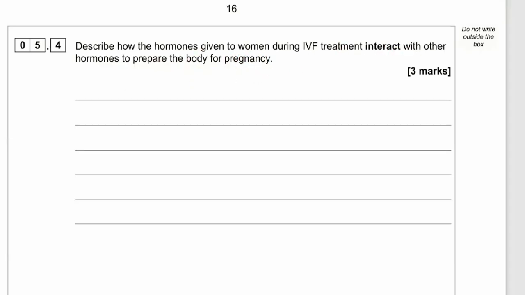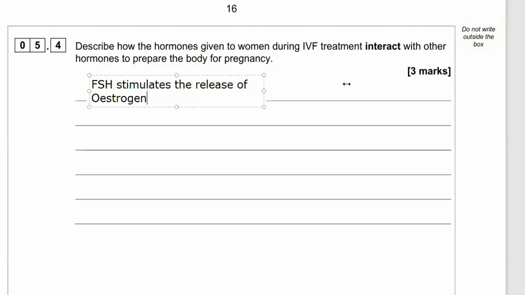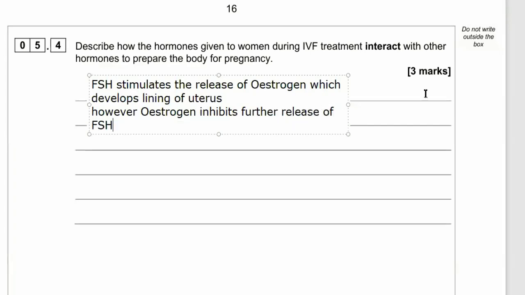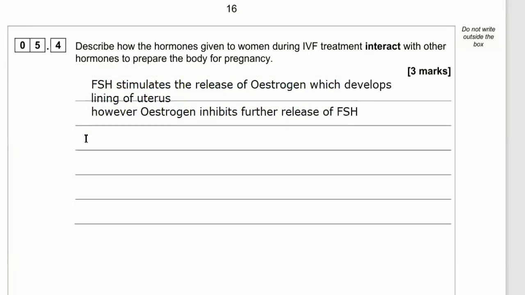5.4. Describe how the hormones given to women during IVF treatment interact with other hormones to prepare the body for pregnancy. Well, FSH, otherwise known as follicle stimulating hormone, stimulates the release of estrogen. Estrogen develops the lining of the uterus. Now, it's not on the mark scheme, but estrogen also works in a negative feedback mechanism to inhibit further release of FSH so we don't waste any more development of eggs. But specifically here, we need to know that FSH releases estrogen, which develops the lining of the uterus.